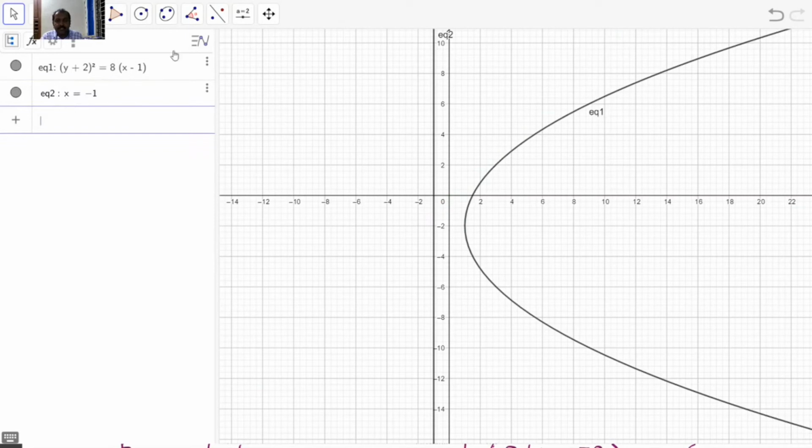This one is the directrix, and the focus is F equal to (3, minus 2). So this is the focus, and the vertex is B equal to (1, minus 2).